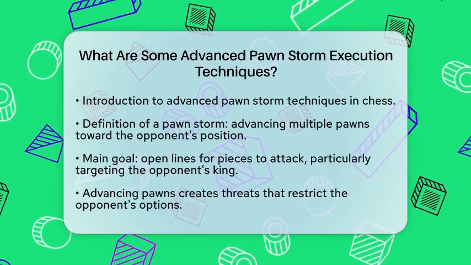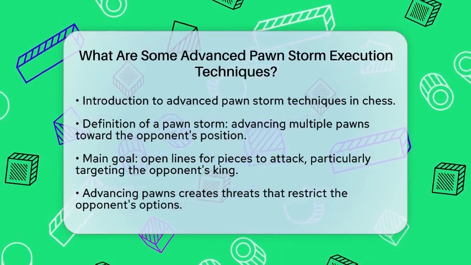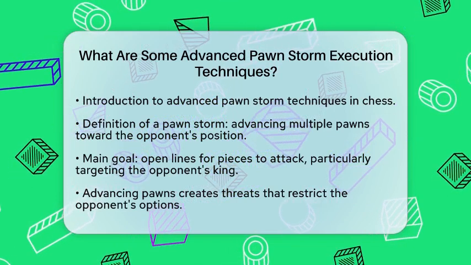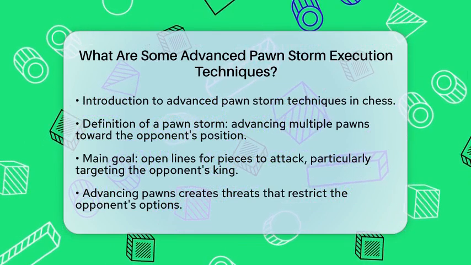A pawn storm is all about advancing several pawns quickly toward your opponent's position. This tactic opens lines for your pieces and creates weaknesses in their structure.